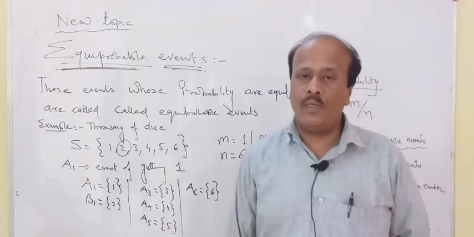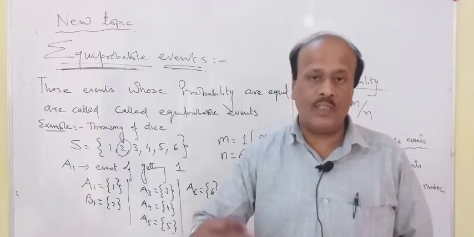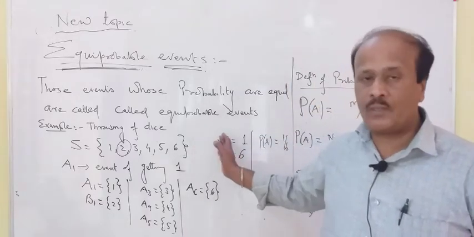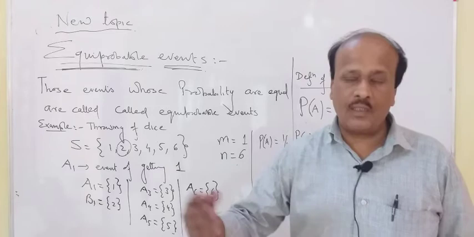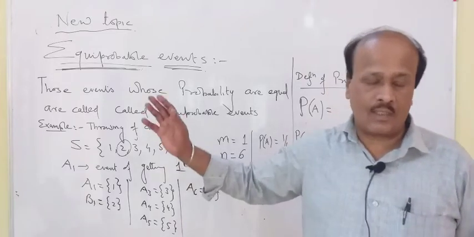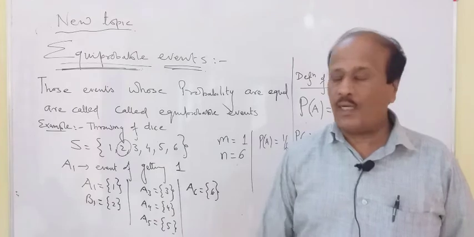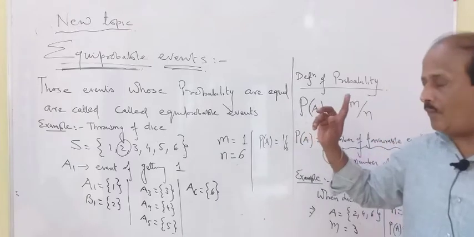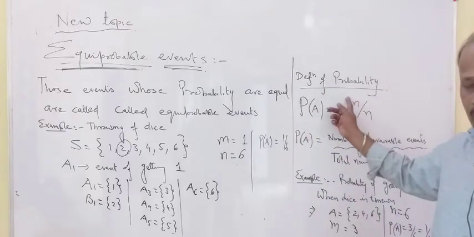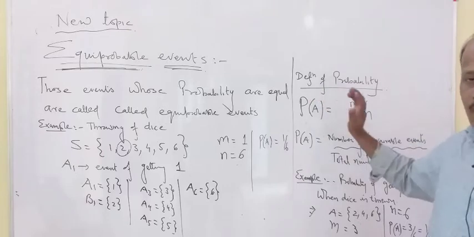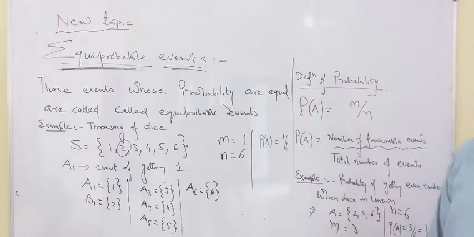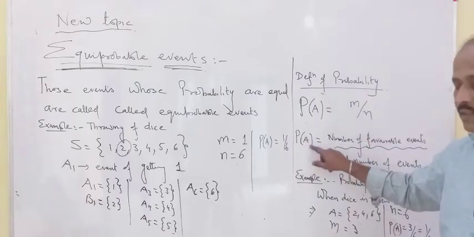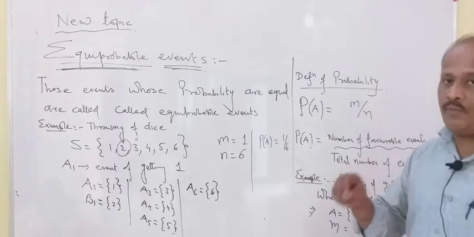What do you mean by empirical formula? If you derive any formula by doing an experiment again and again, then it is called an empirical formula. Karl Pearson came across this formula after doing many experiments. He had thrown coins 1,000 times and thrown the dice 1,000 times, and by getting the outcomes, he came to know about this formula. So once more, what is that formula? It is the first definition of probability. One more definition you are going to get afterwards. Probability of any event is defined as the number of favorable events